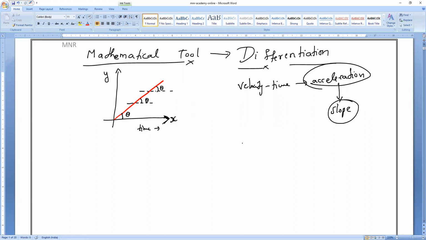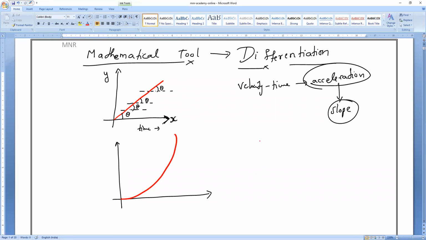Now, if it is a uniform motion, then theta at any point, if I calculate it, does theta remain constant or vary? Everybody, theta remains constant. Yes or no? Constant. Now, if the body is said to be in non-uniform motion, meaning the velocity of the body is not varying uniformly, then if the velocity is increasing, the graph will go upward.